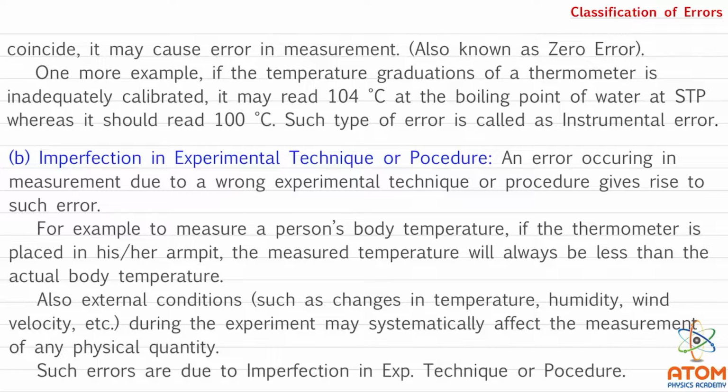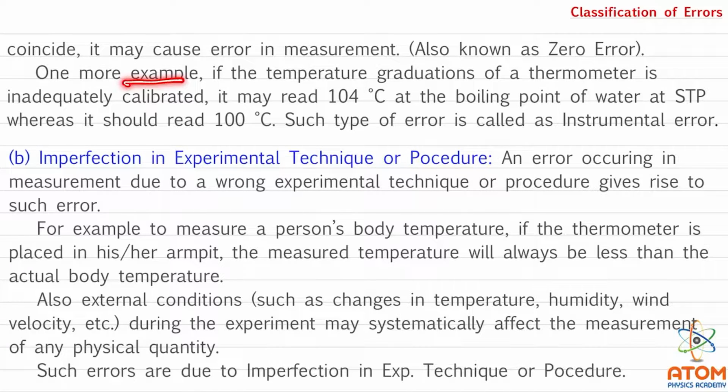There, before taking the reading, you have to check whether the zero of main scale and zero of vernier scale are coinciding or not. If it is not coinciding, that means all the measurements you do with that vernier will have a fixed amount of error every time you take the reading. So that will become an instrumental error.